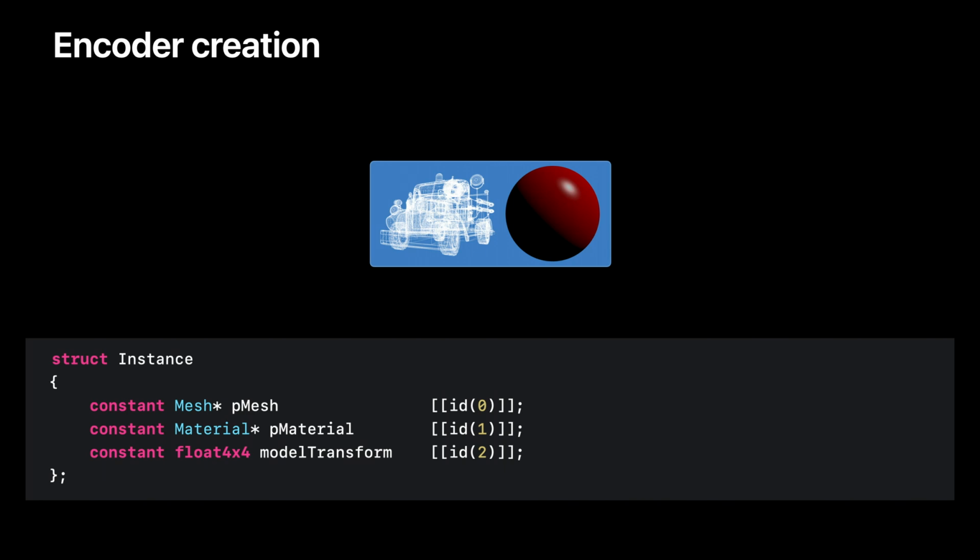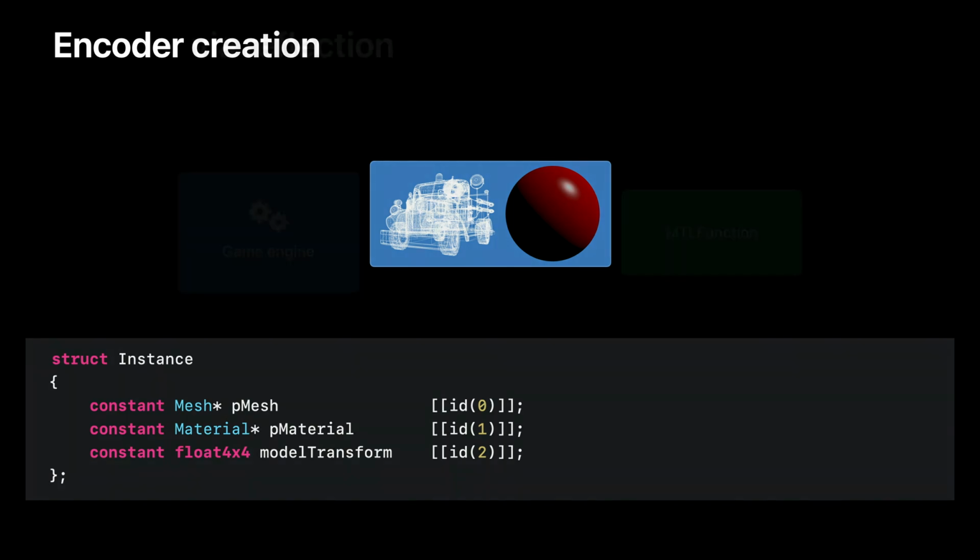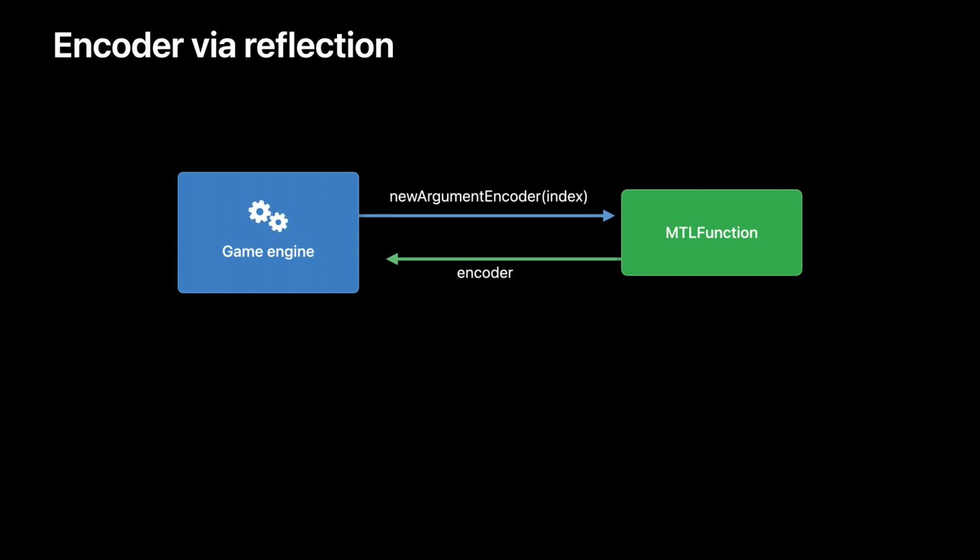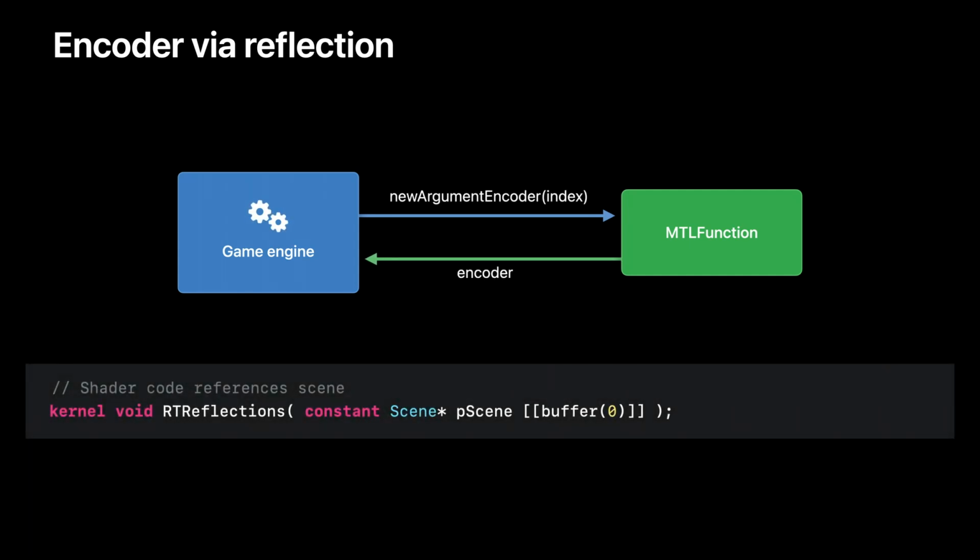Encoding is performed via an argument buffer encoder, and there are two distinct ways to create one in Metal. You may be familiar with encoding via reflection. If the argument buffer is passed as a direct parameter to the shader function, we can ask the Metal function object to create an encoder for us. This mechanism works great, but when we are encoding the entire scene into argument buffers, not all encoders can be reflected. In particular, the Metal function signature does not know about the indirectly referenced buffers.